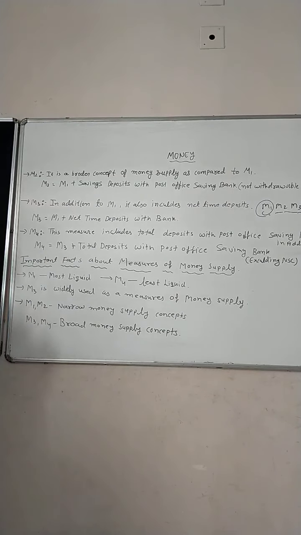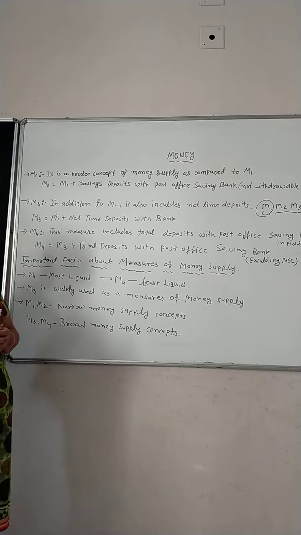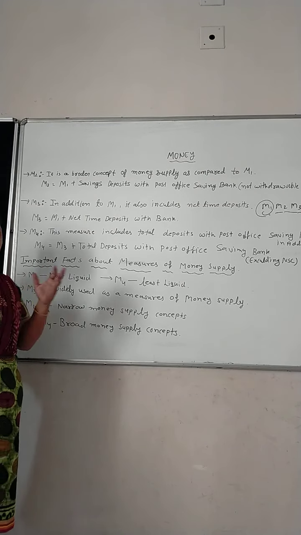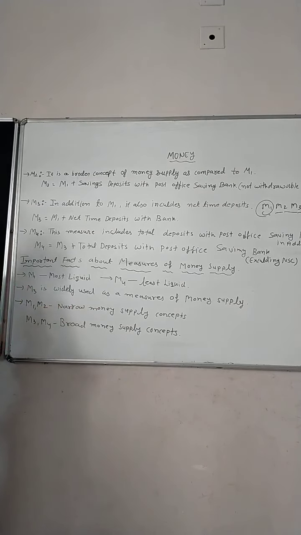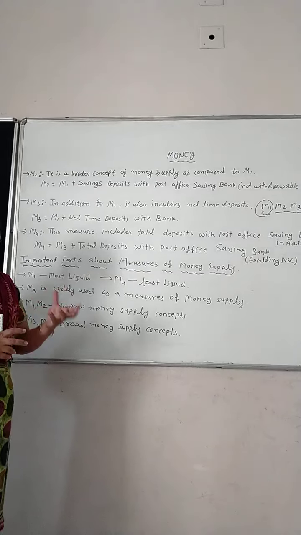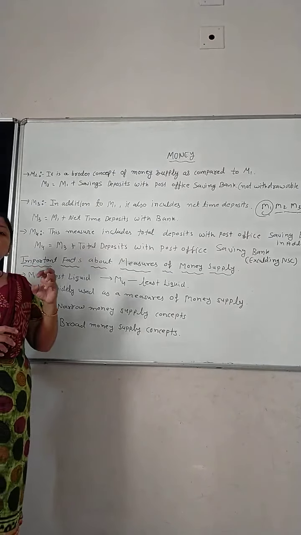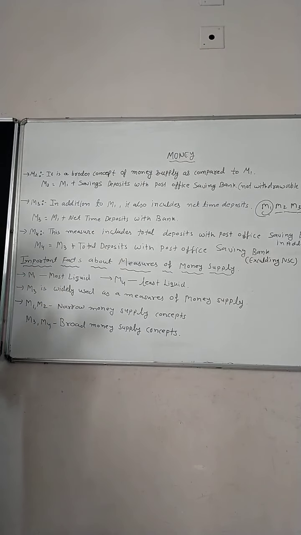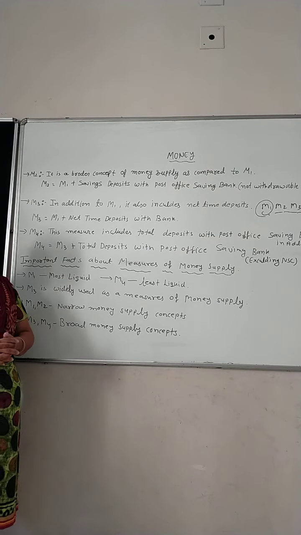Now we move on. The next topic is M2. M1 is a narrow concept in the money supply, because there are only 3 elements: currency and coins with the public, demand deposits of the commercial banks and other deposits with RBI. When we talk about the entire money flow system, M1 is the narrow concept. But in practical terms, in the market, M1 is seen as a very broad concept.